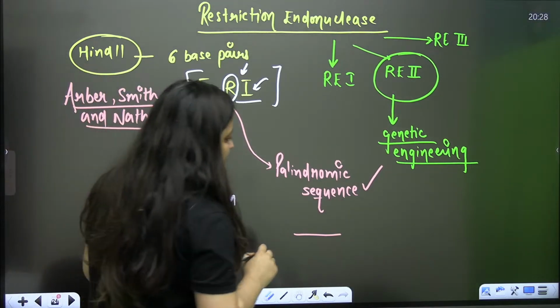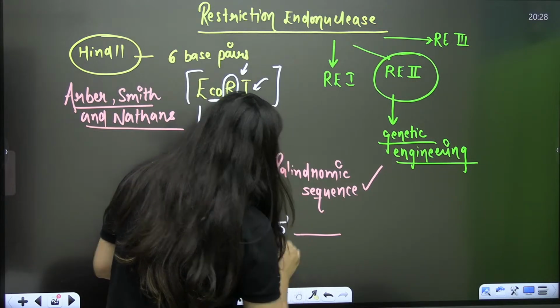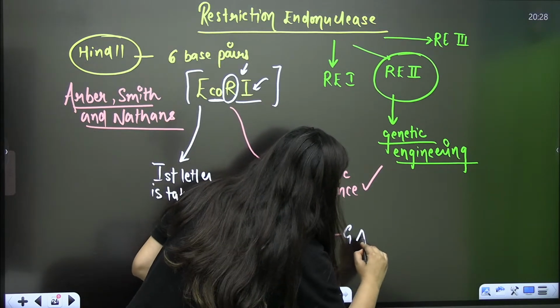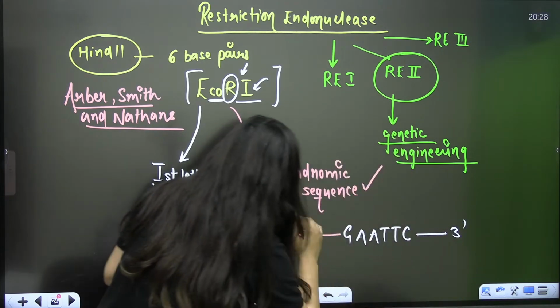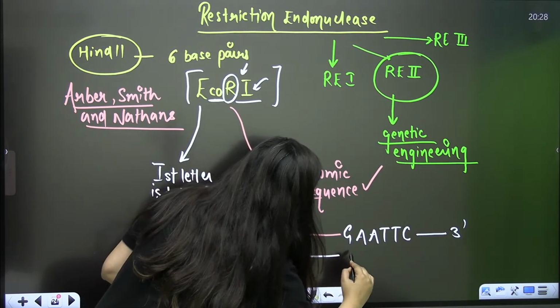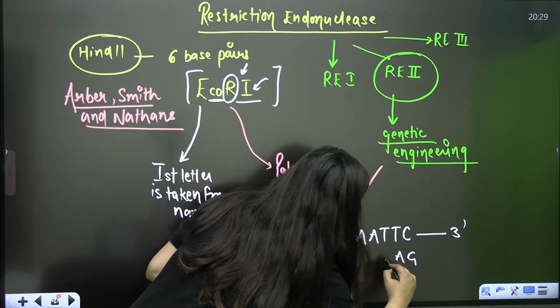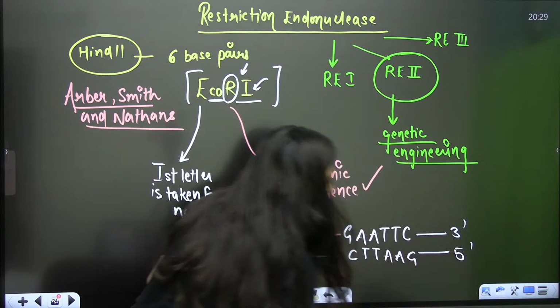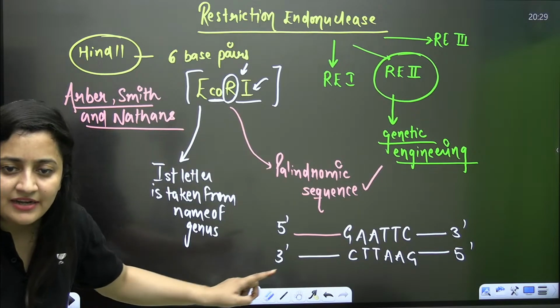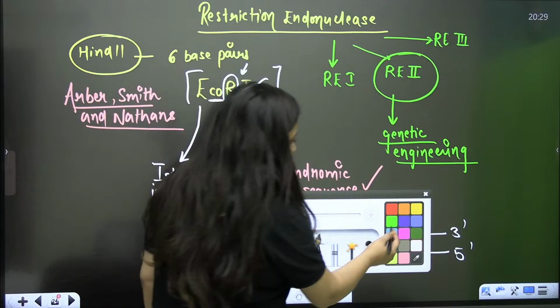If the enzyme is EcoRI, then it will recognize the sequence GAATTC. So it's a palindromic sequence. You know the meaning of palindrome, right?